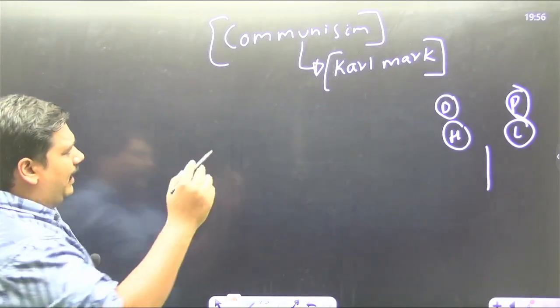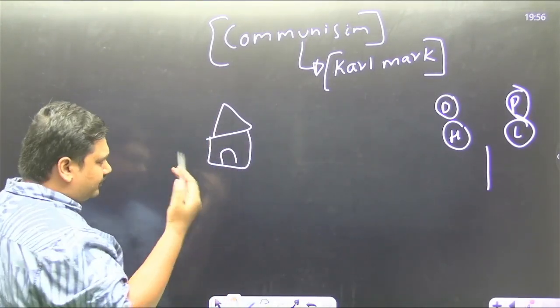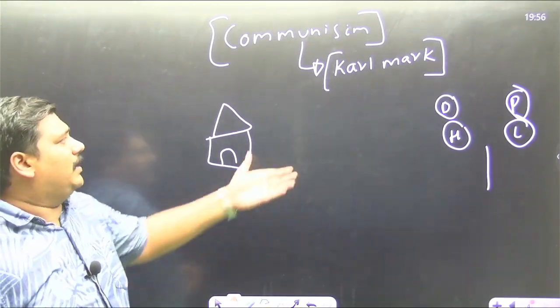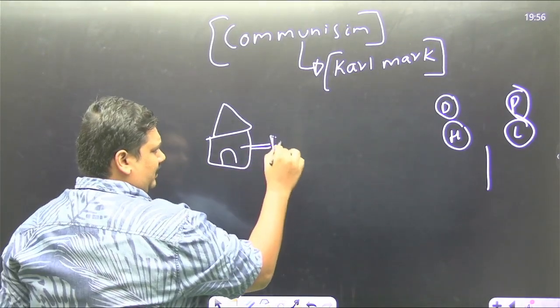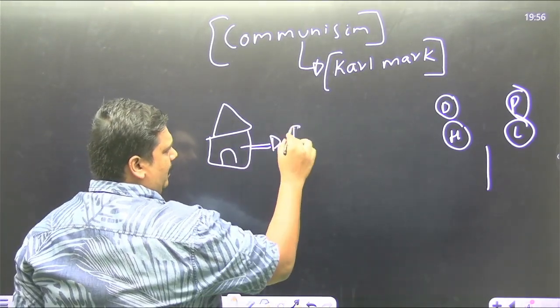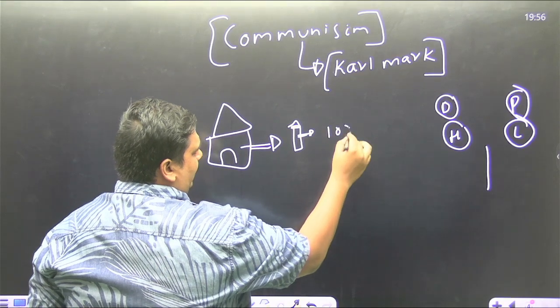See, again, same example of the pen factory. There is a pen factory. Now, what Karl Marx says is, this pen factory is producing pens. Now, each pen is worth, let's say, 10 rupees.